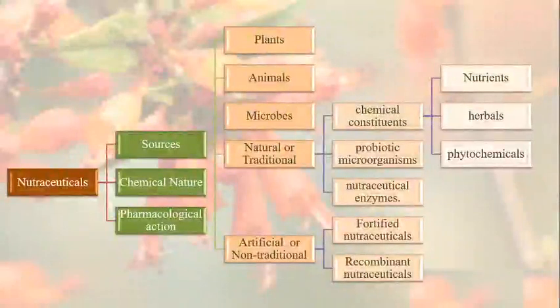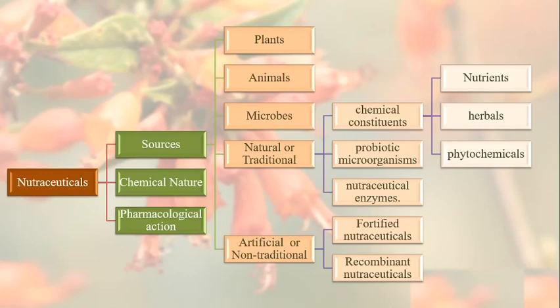The traditional nutraceuticals or the natural nutraceuticals are simply with no changes to the food. The food contains several natural components that deliver benefits beyond basic nutrition, for example, lycopene in tomatoes, omega-3 fatty acids in fishes, or saponins in soy.